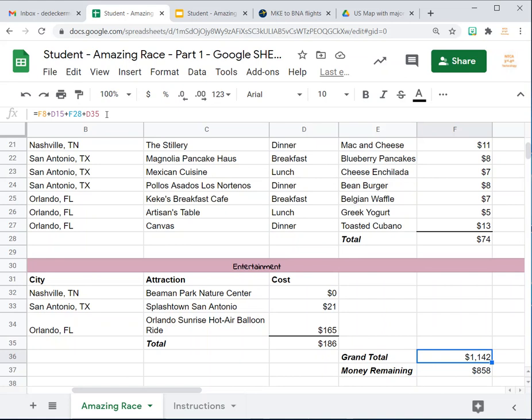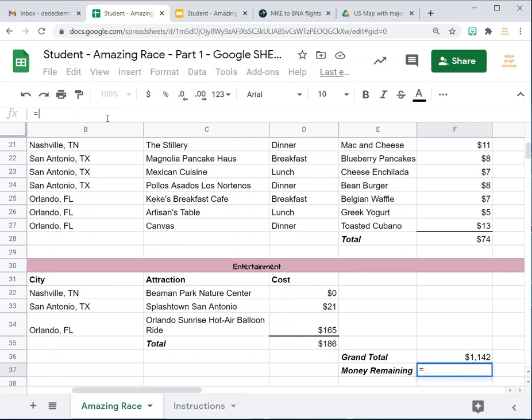To be sure, you have 4 different cells indicated there because that tells you got all 4 sections' worth. And then the money remaining will be simply the 2 grand that I'm giving you minus this particular value. So I'm going to do this from scratch again.